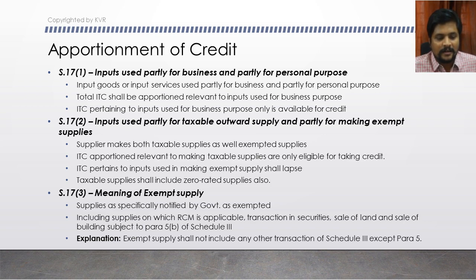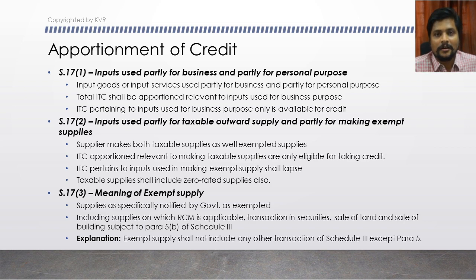Okay, let us read out the section. The supplier makes both taxable as well as exempted supplies. This section applies only to suppliers who are in the business of making partly taxable supplies and partly exempted supplies. In that scenario, the ITC has to be apportioned between what is relevant for taxable supplies and what is relevant for exempted supplies.